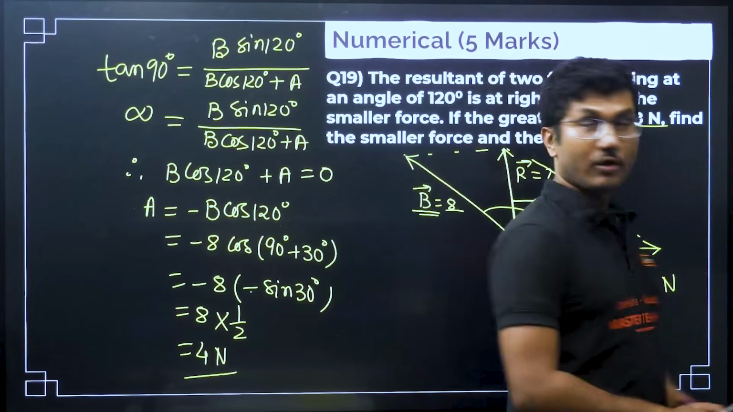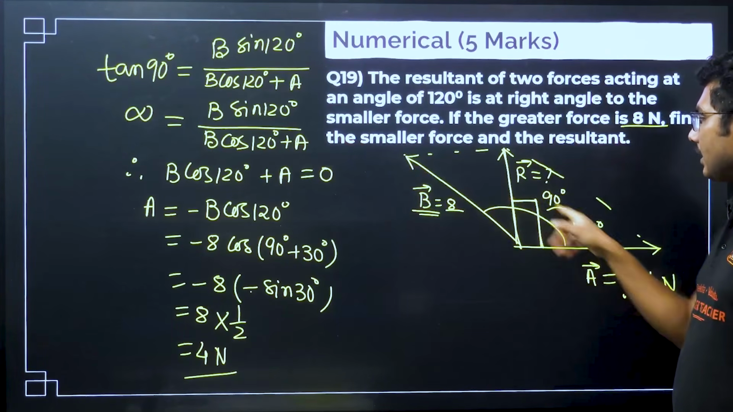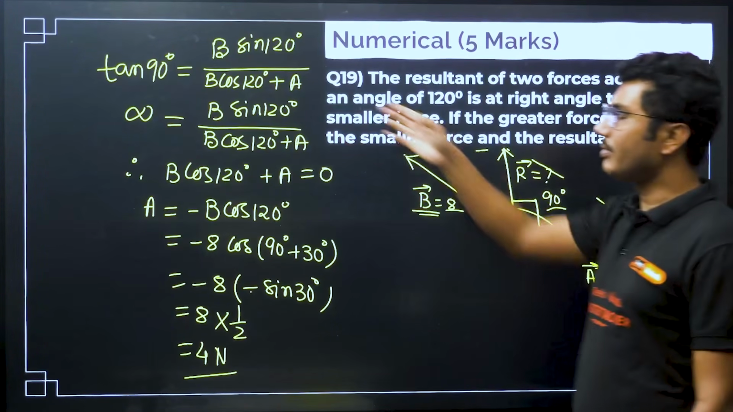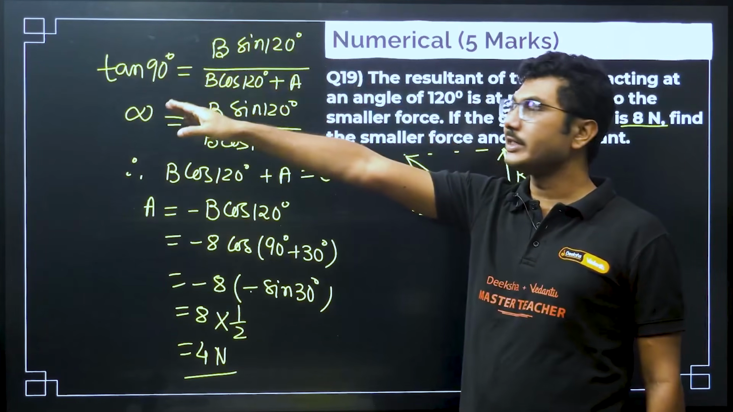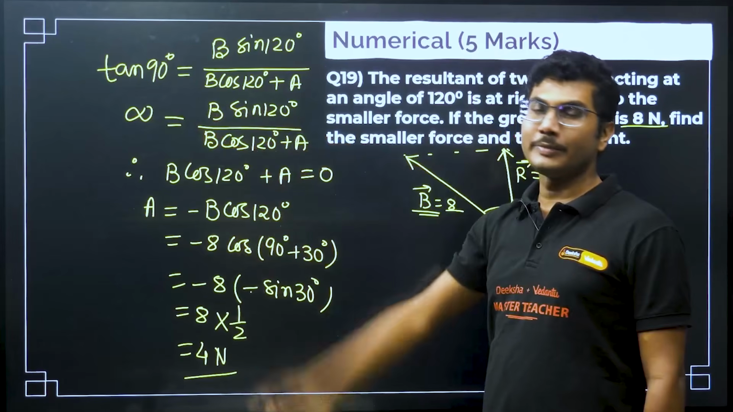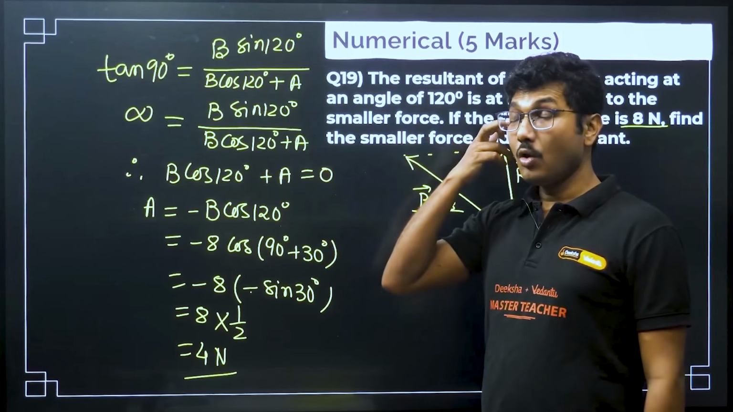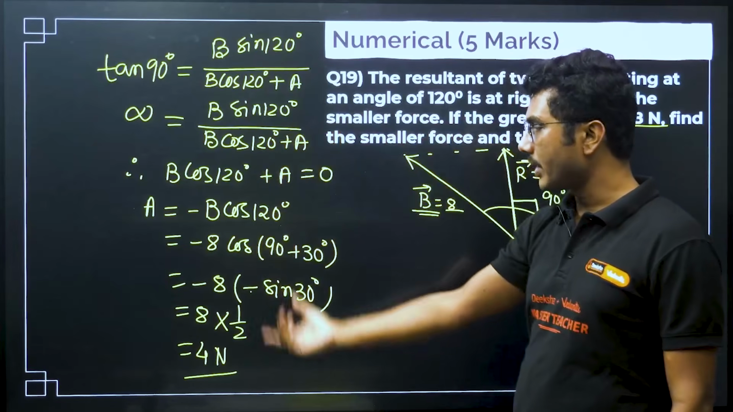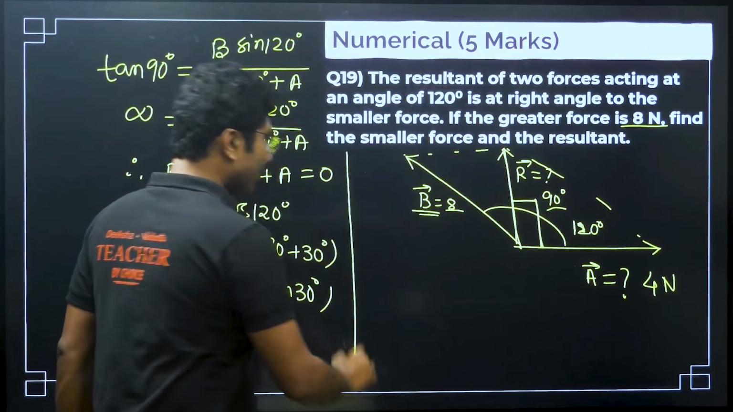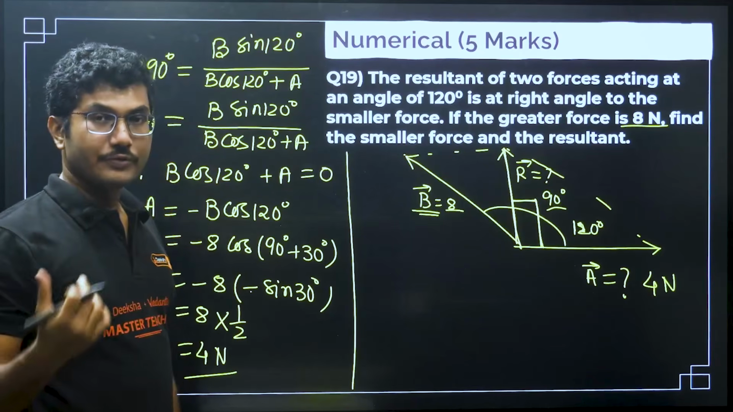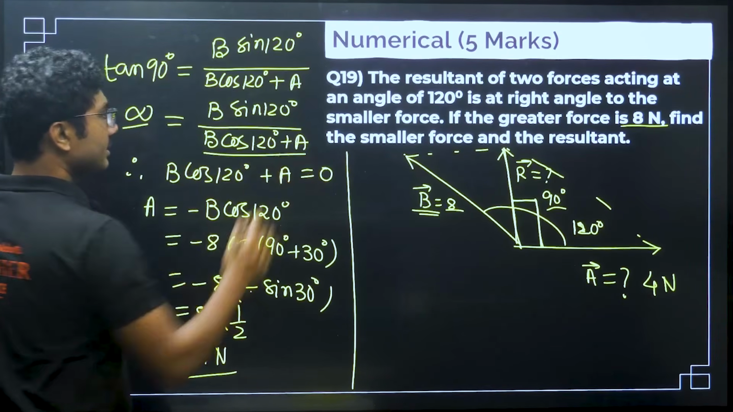So, here the only starting point is that the resultant angle and the total angle are given. Tan 90 is infinity, and infinity is only possible when the denominator is 0. That is our only hope to solve this question. From there we have solved it, and even though the problem looks difficult, it is not so difficult. The only logic you need to know is that this is only possible when the denominator is 0.